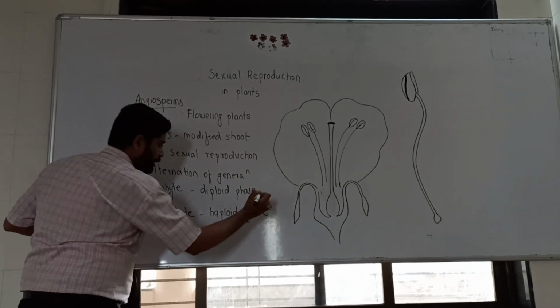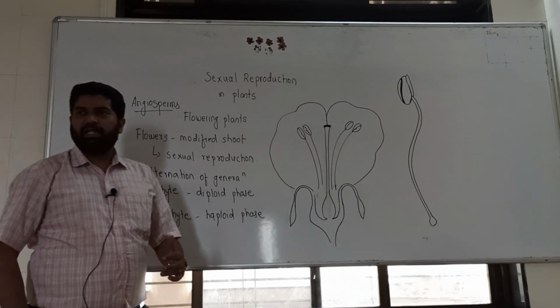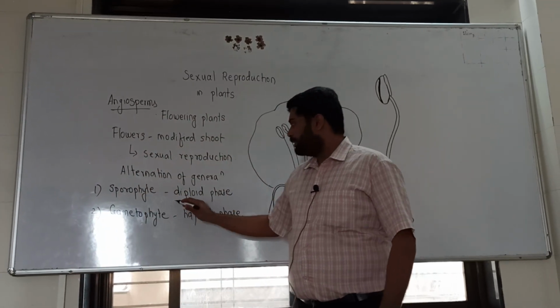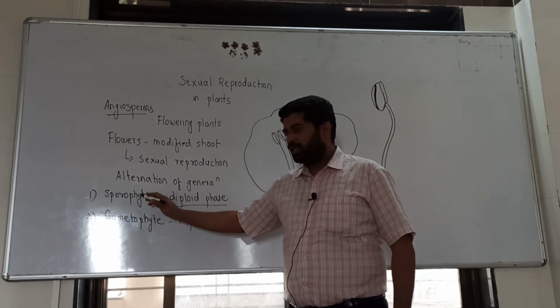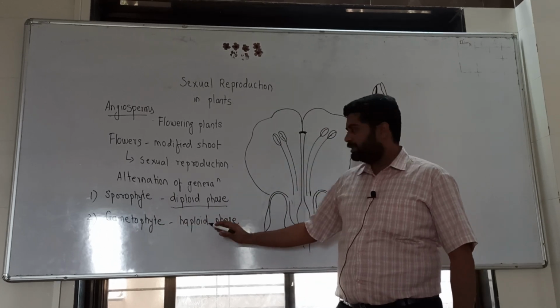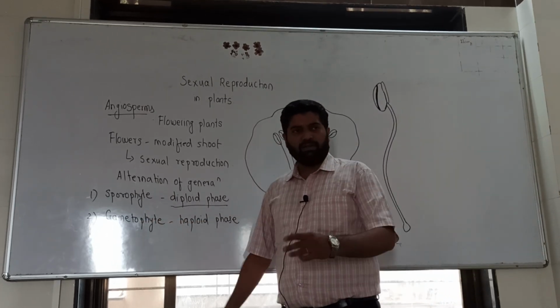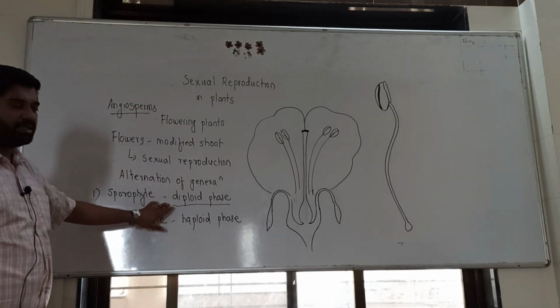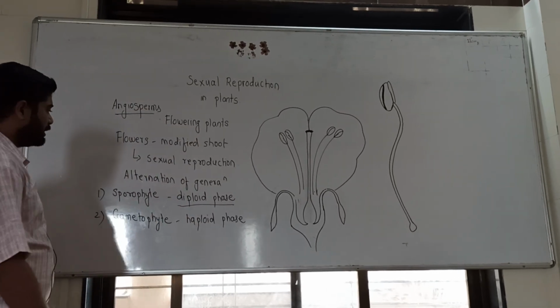So plants live in two phases of their life. When they are in a diploid phase, it is called sporophyte, and when the plant is in a haploid phase, it is called gametophyte. The plant itself, with root, stem and leaves, is known as the diploid phase.